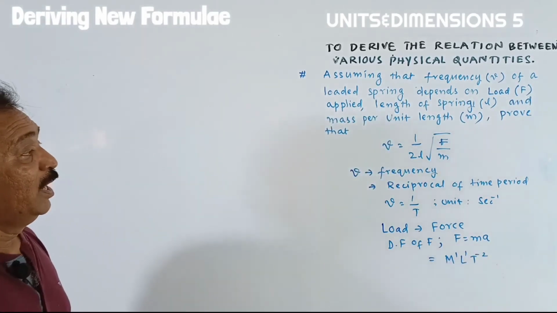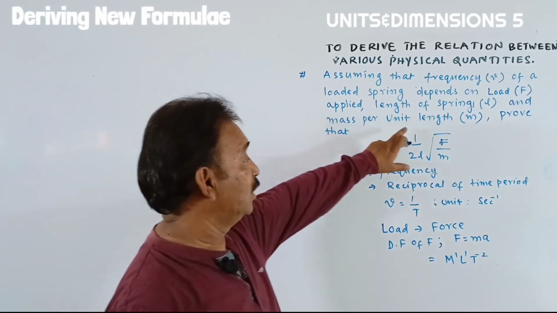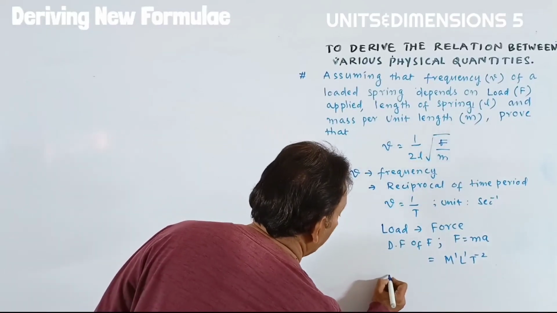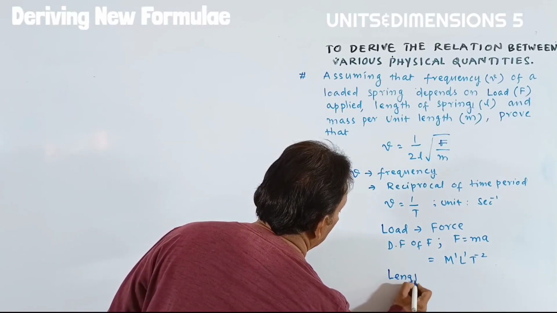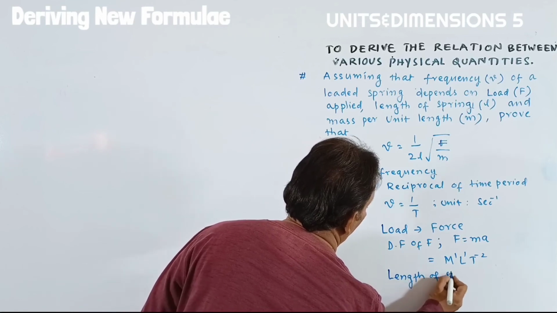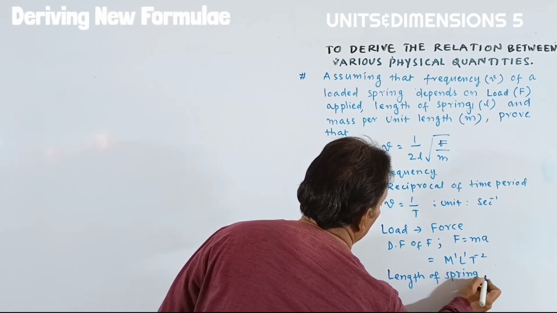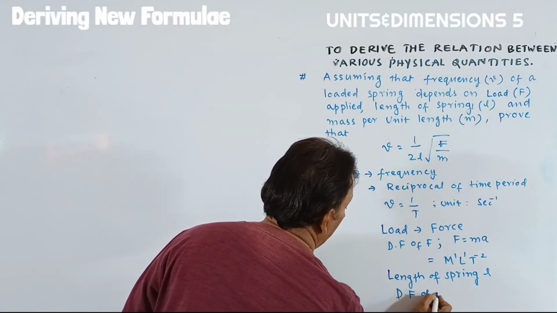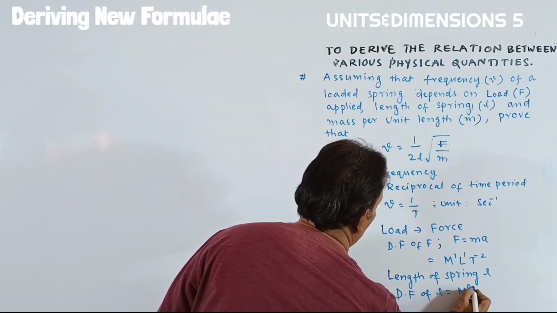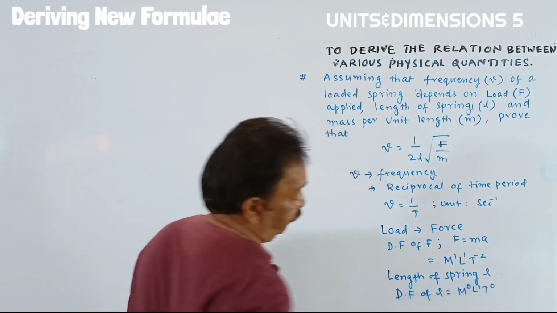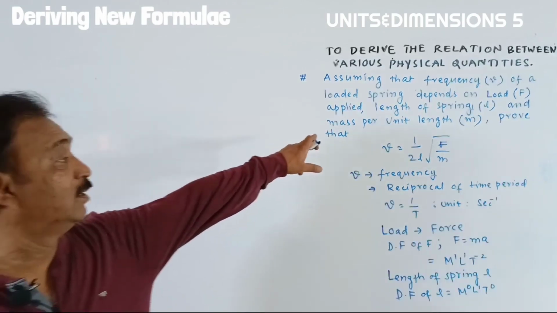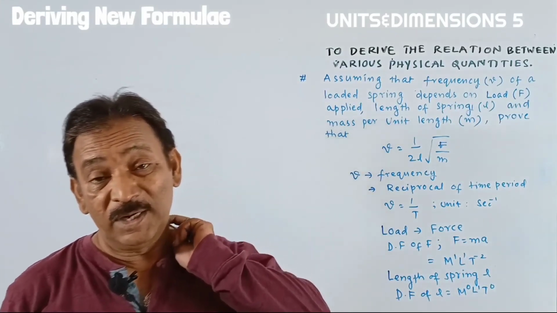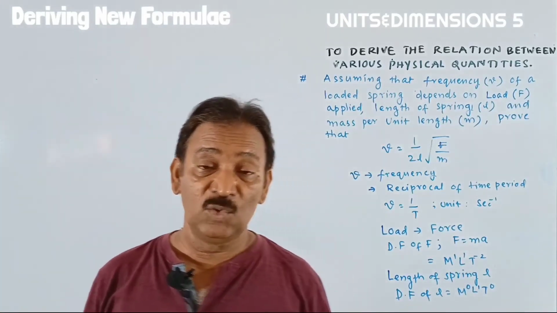Okay, students. And one more physical quantity is involved, that is the length of the spring. Length of spring is L, and the dimensional formula of length is M^0 L^1 T^0. And one more thing is involved here. He said mass per unit length. Mass per unit length is known as linear density, students.